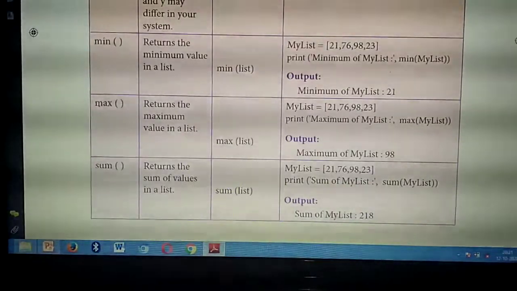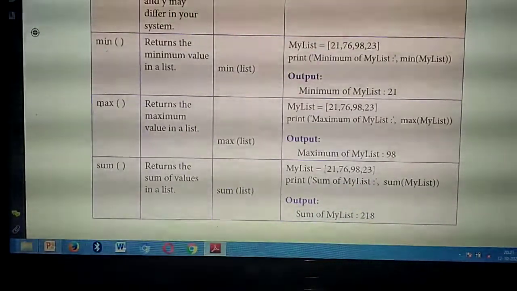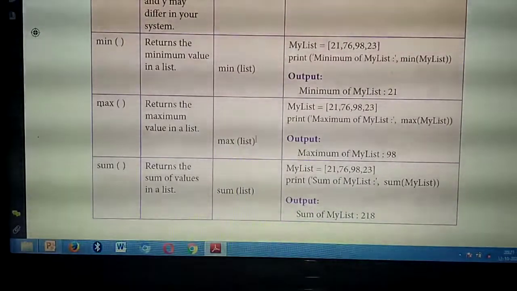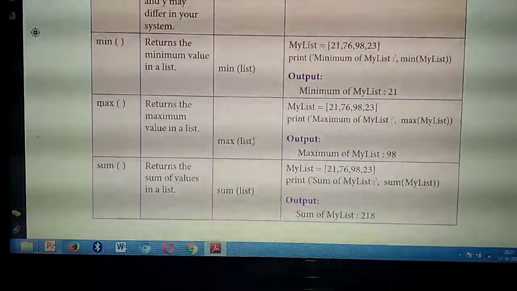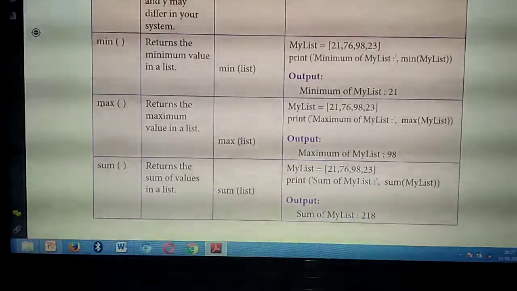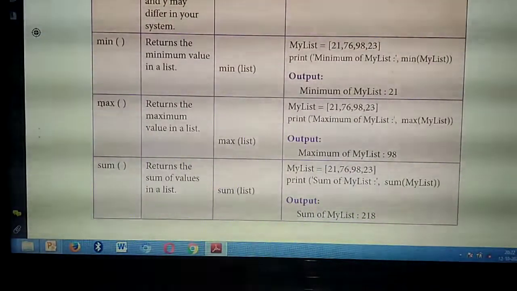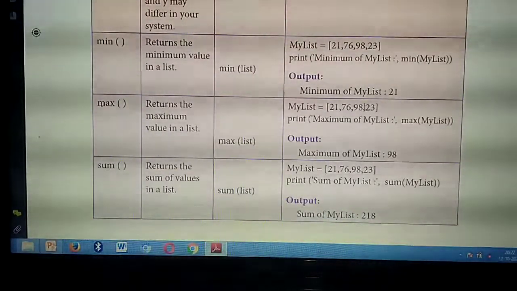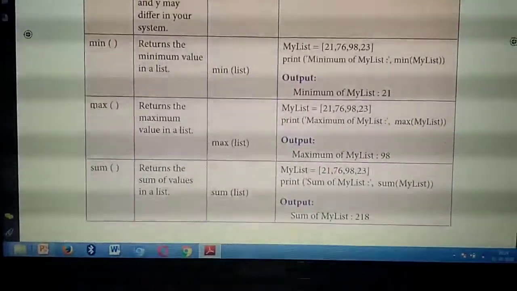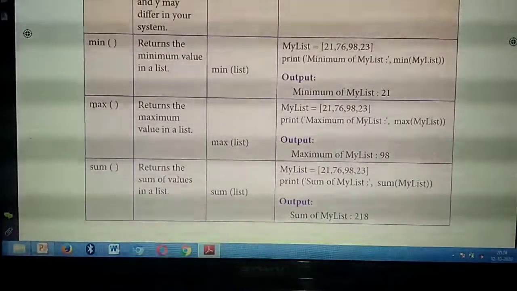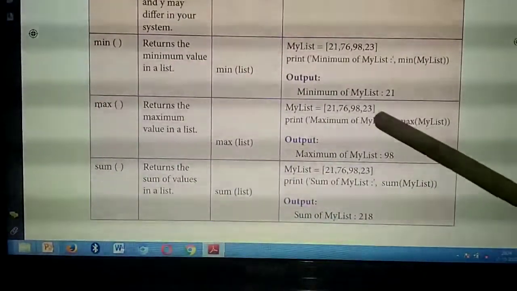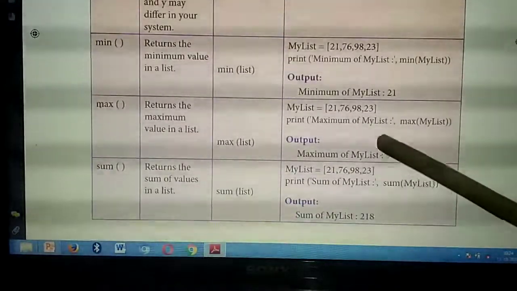Next thing is max of, just opposite to min of. What is max? Maximum value. Same only. So it will return the maximum, the highest value in the list. Same example they have given. Here also the syntax is max of the name of the list you need to give. So in the place of min you need to give max. That's all. So which is the maximum number in the list? 98. So which value you will get as output? 98. So the max of function will return the maximum value in the list. What's the maximum value in the list? 98. So that you will get as an answer or output.